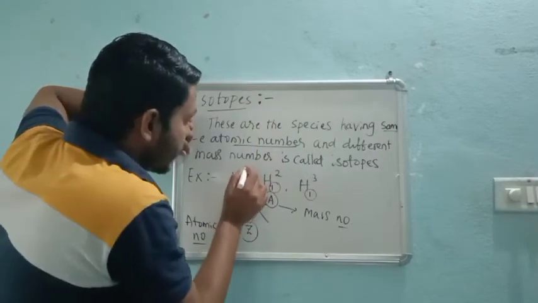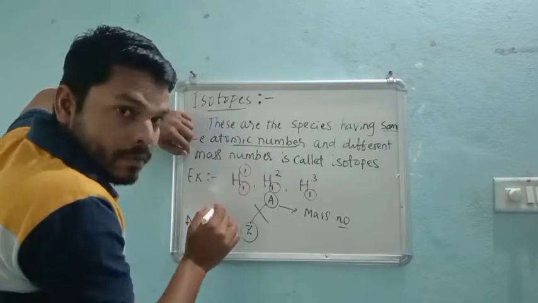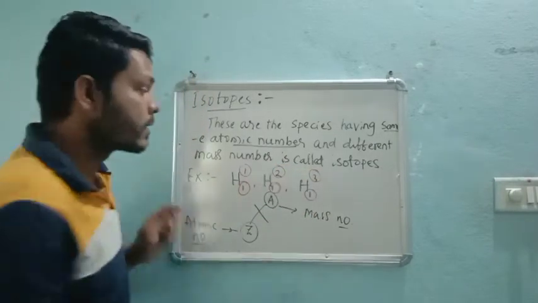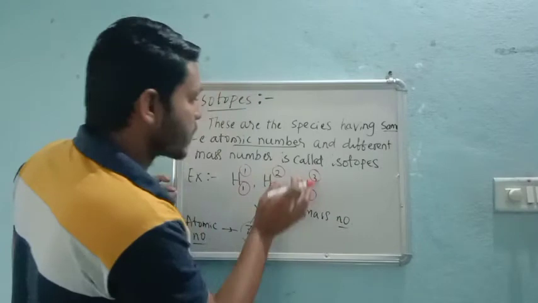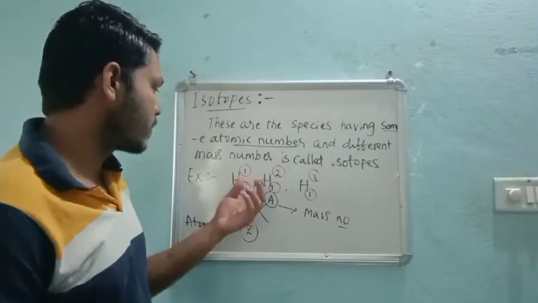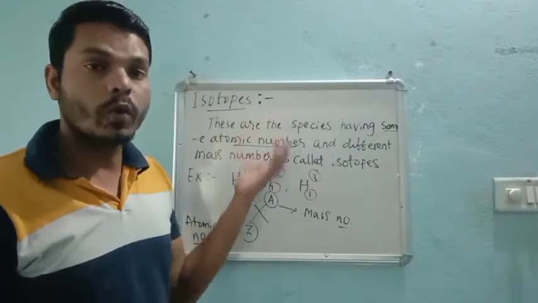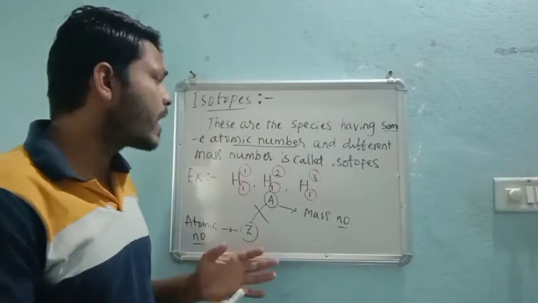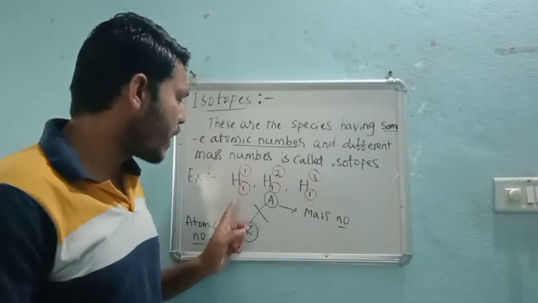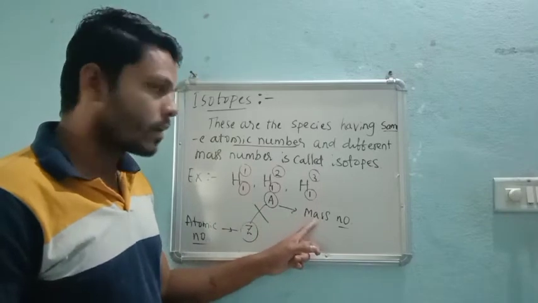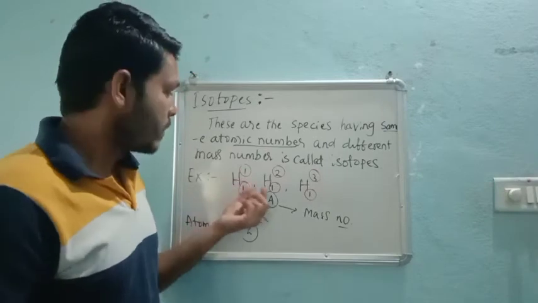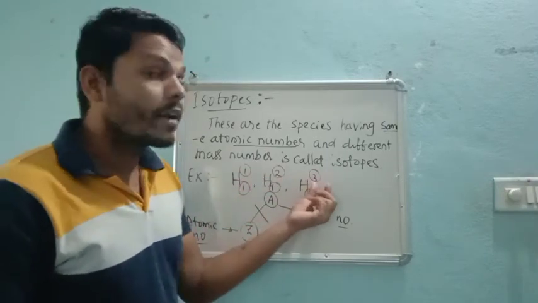Here the mass number is 1, here 2, here 3. So we have different mass numbers. Such species are called isotopes. They have the same atomic number but different mass numbers. We call these protium, deuterium and tritium.